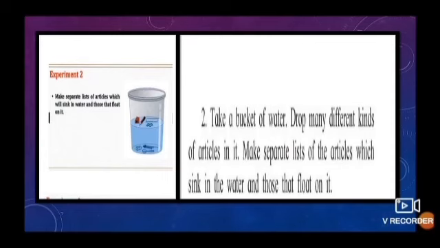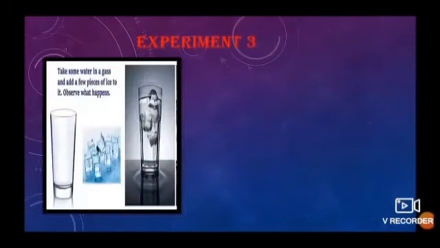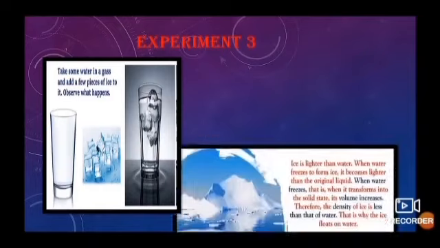Because the object which is lighter will float, and the object which is heavier will sink in the water. Objects made up of metal will sink in the water. The object which is lighter will float on the water. Now we'll do another experiment. Take some water in a pot and add a few pieces of ice to it. Observe what happened. Why do we see the ice float on water?